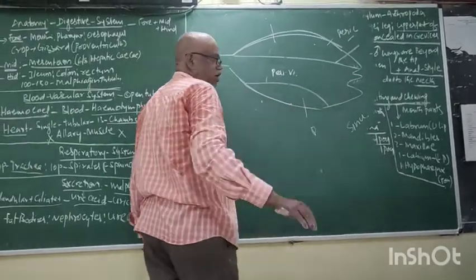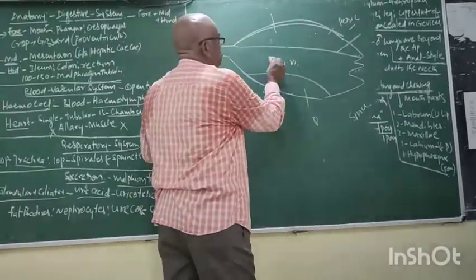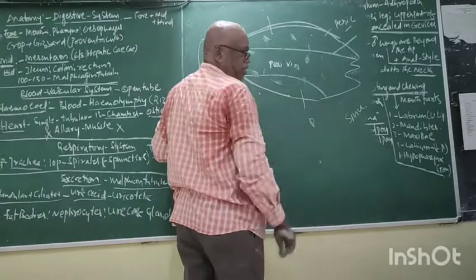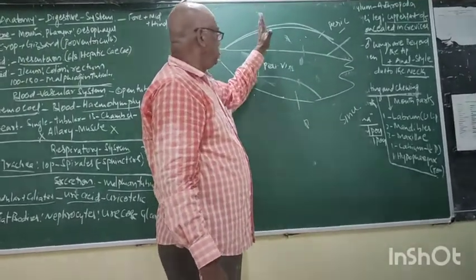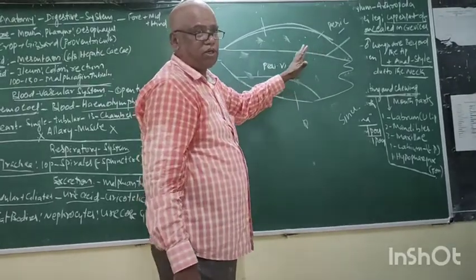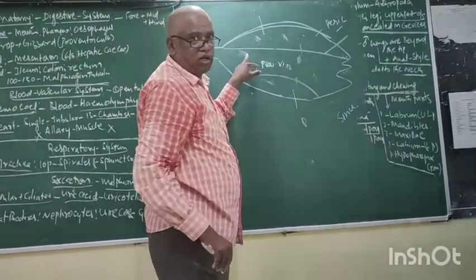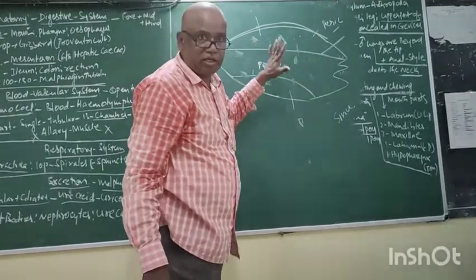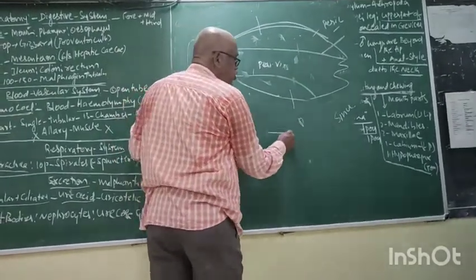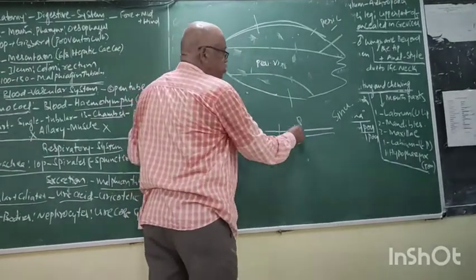Now the whole cavity is filled with blood. How many total segments? Thoracic 3, abdomen 10, that means 13 total segments. The heart is single but divisible into 13 chambers.